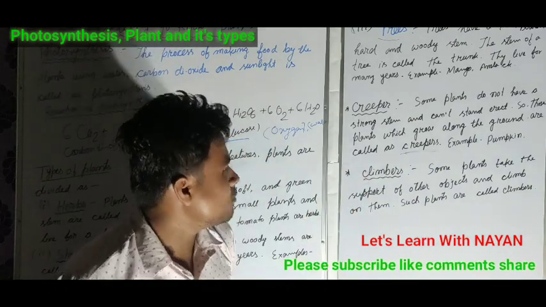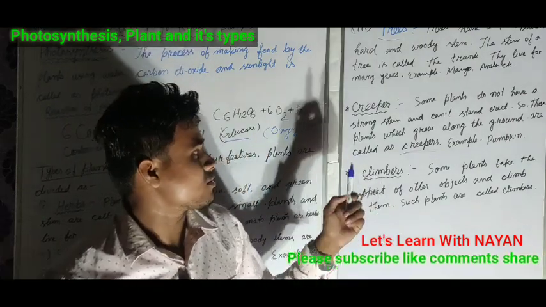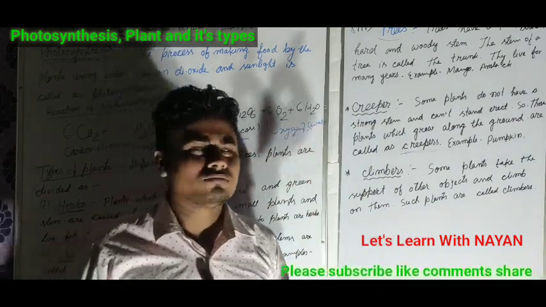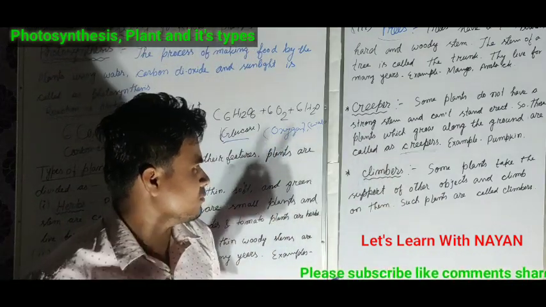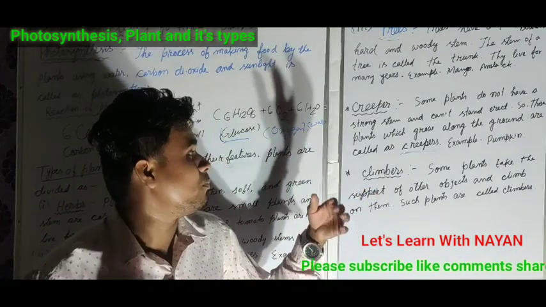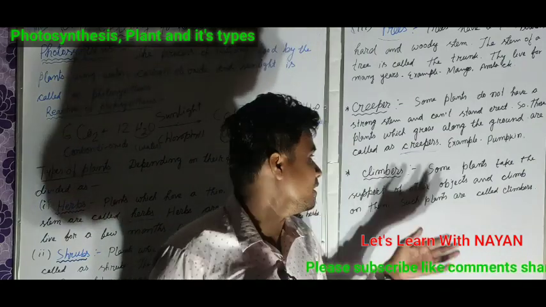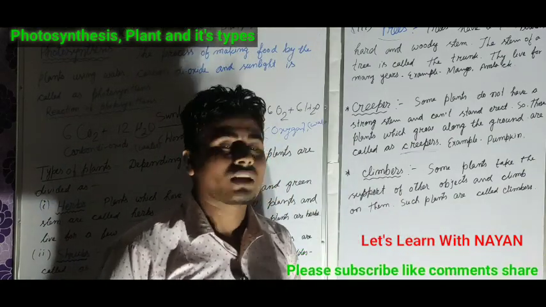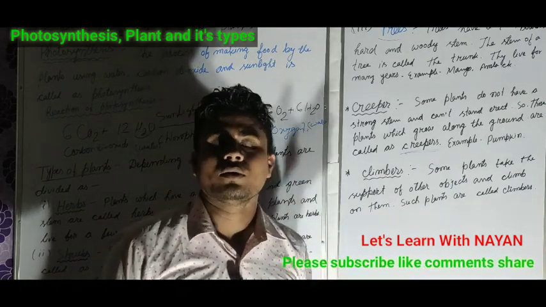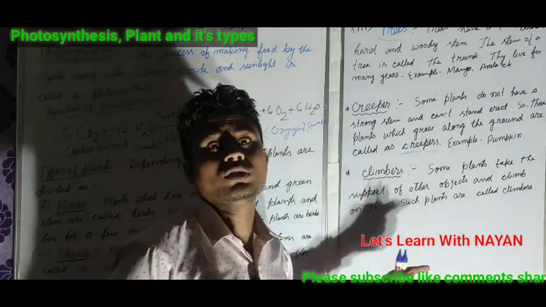Next we move forward to climbers. Some plants take the support of other plants and climb on the stem. We all see in our surroundings some plants that need help or support from one another to grow. Those are considered as climbers. Okay, so this is all about photosynthesis and also the types of plants.